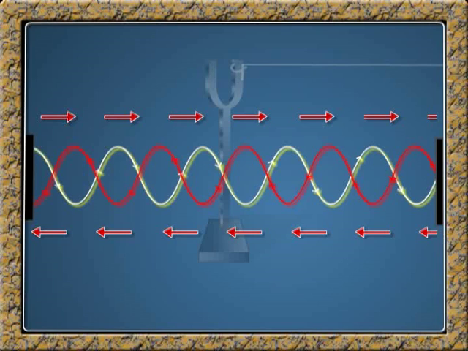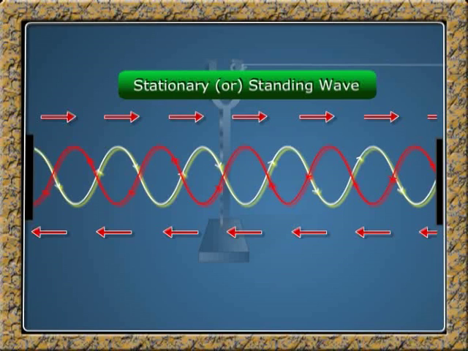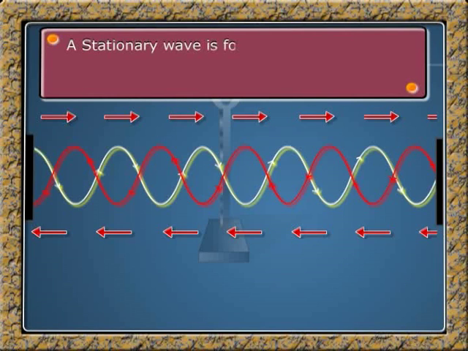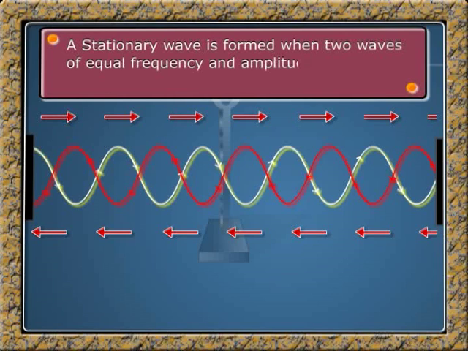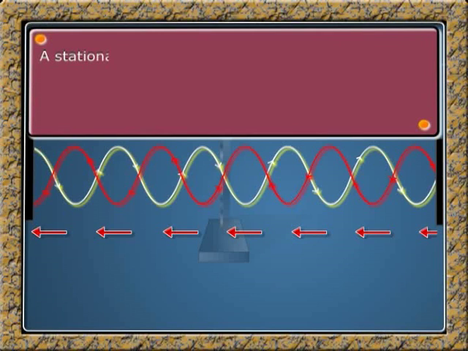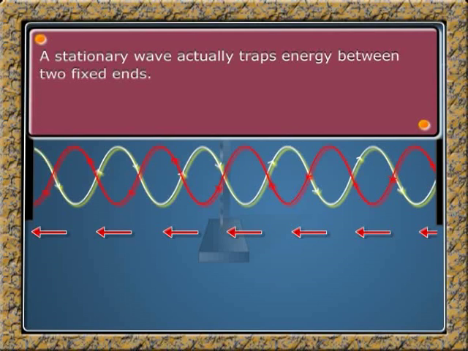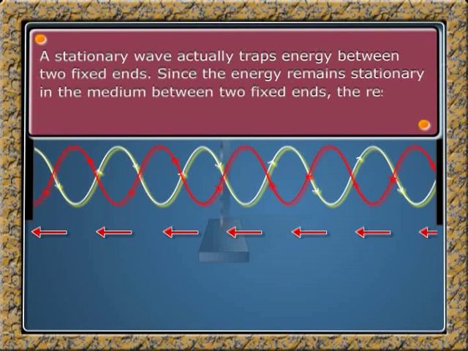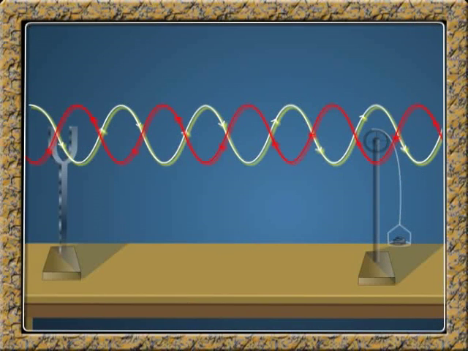This superposition gives rise to a resultant wave called a stationary or standing wave. A stationary wave is formed when two waves of equal frequency and amplitude travel in opposite directions along the same path. A stationary wave actually traps energy between two fixed ends. Since the energy remains stationary in the medium between two fixed ends, the resultant wave is called a stationary or standing wave. The energy remains stationary between the pulley and the tuning fork.